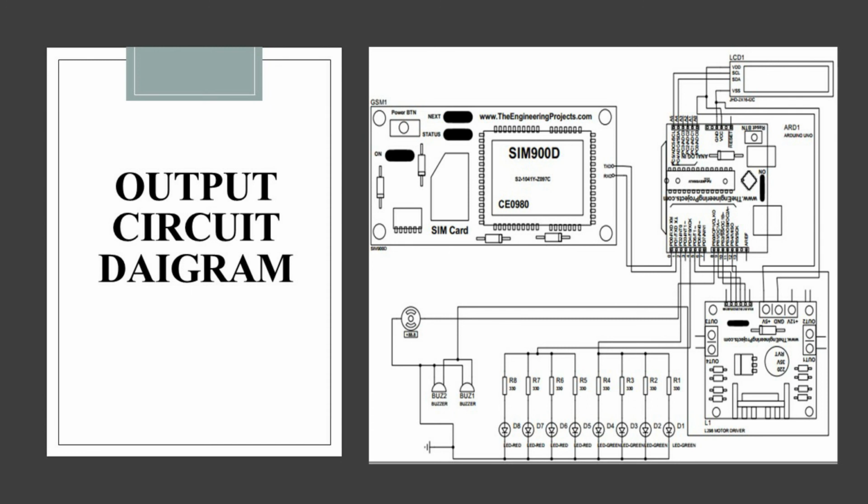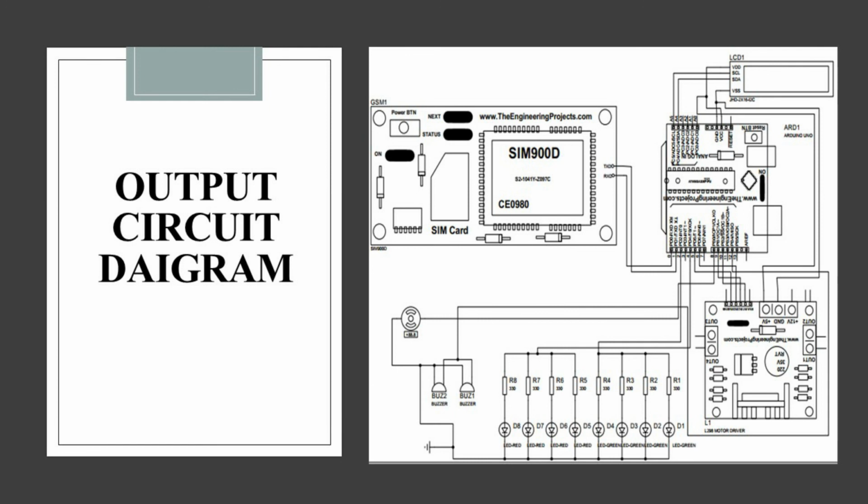Output circuit diagram. The figure shows the connection between the output components and the Arduino Uno. There are 6 output components connected to the Arduino. First, LCD. The LCD is connected to the pins SCL and SDA of the Arduino. This is because the LCD is using the I2C adapter. Second, motor driver. The motor driver is connected to pins 5, 6, 9, 10 of the Arduino. Third, LED. The LED is connected to pins 2 and 4.